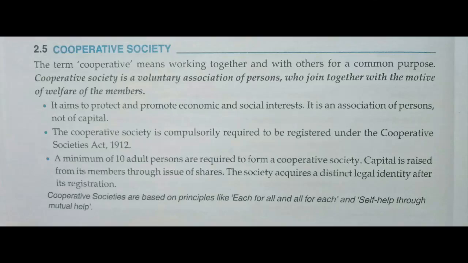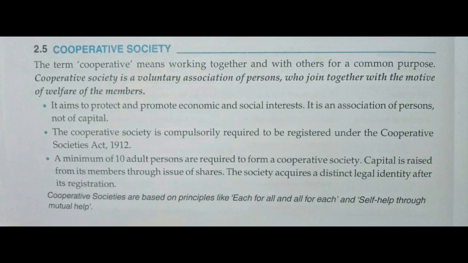In this video, we are going to discuss cooperative society. This is Plus One Business Studies, and the chapter is Forms of Business Organization. The word cooperative means working together. To cooperate means to help each other. So a cooperative society is an association that is formed to help the members. We can define cooperative society as a voluntary association made by persons, and the motive is the welfare of the members. So welfare of the members is the main motive behind forming the cooperative society.